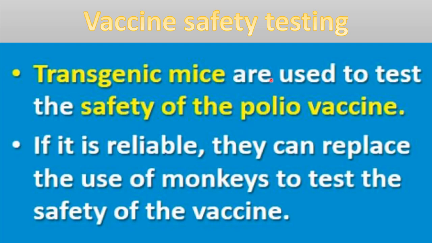Okay, first if any new vaccine is prepared, then that vaccine is first tested on the mice, and after that if there is no reaction in the mice, then it is tested on monkeys to test the safety of vaccine. Then after that it is tested on some humans.